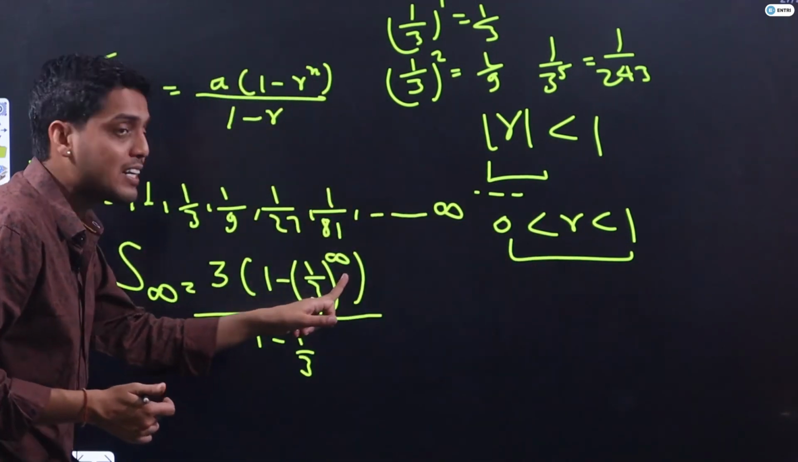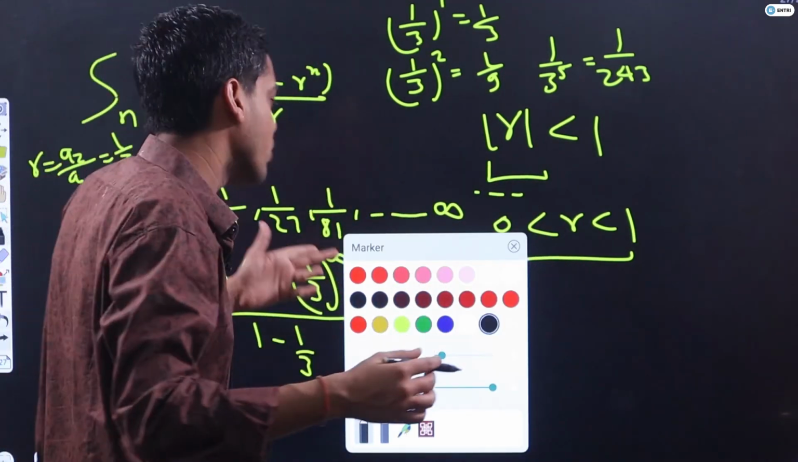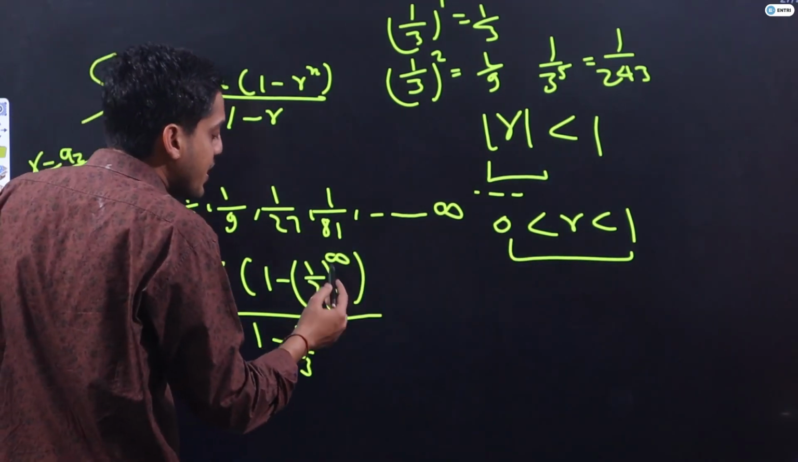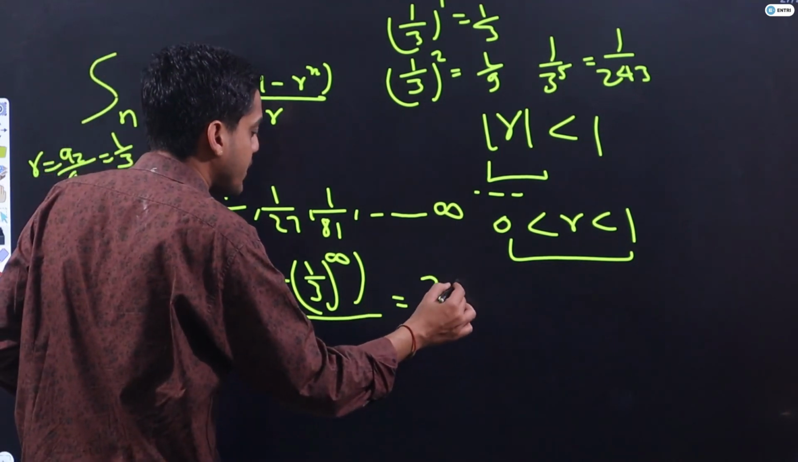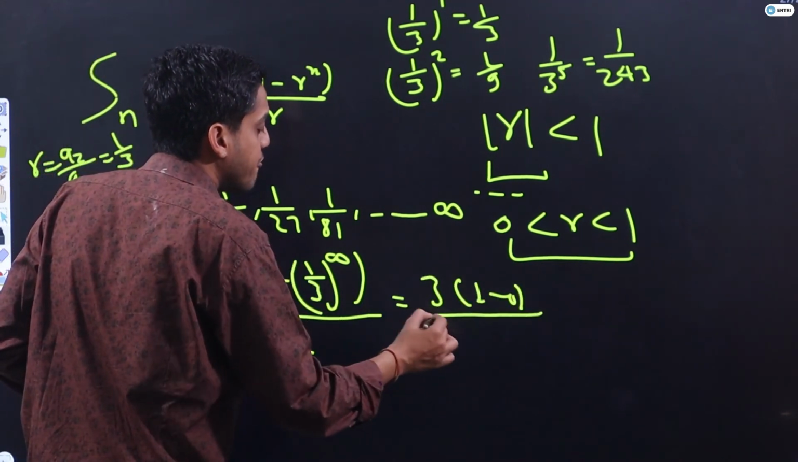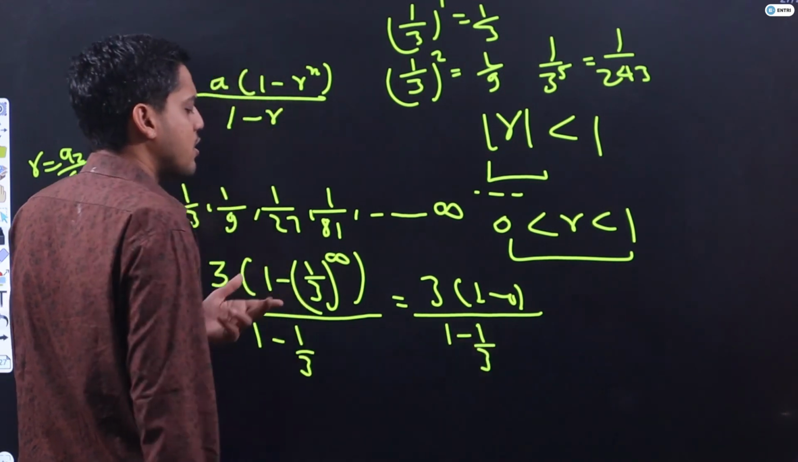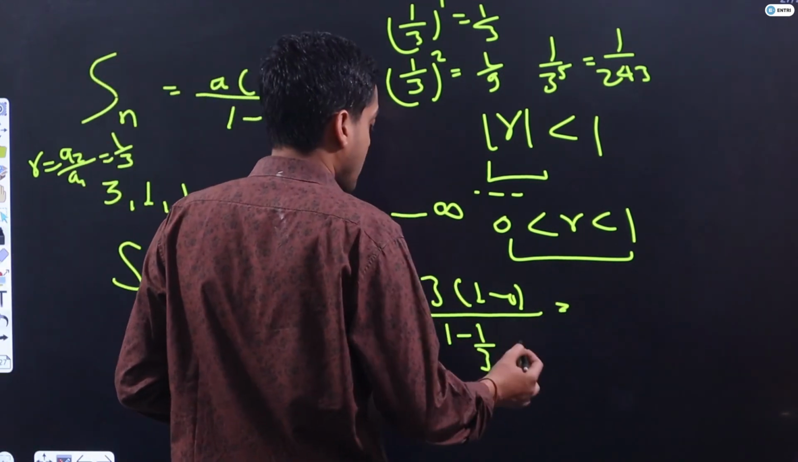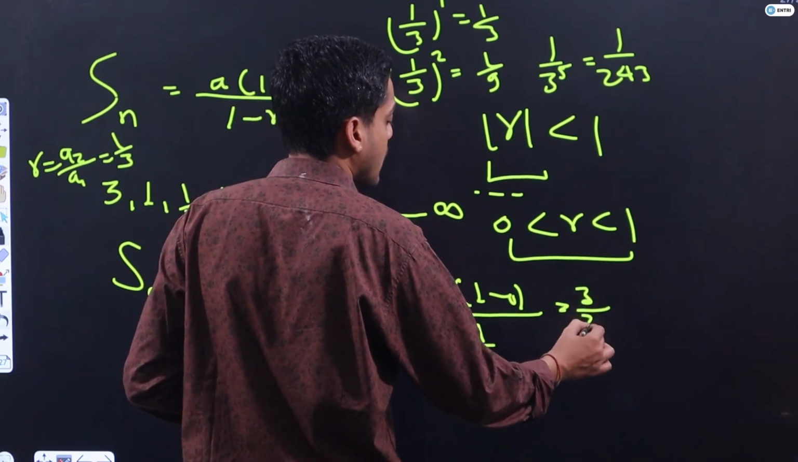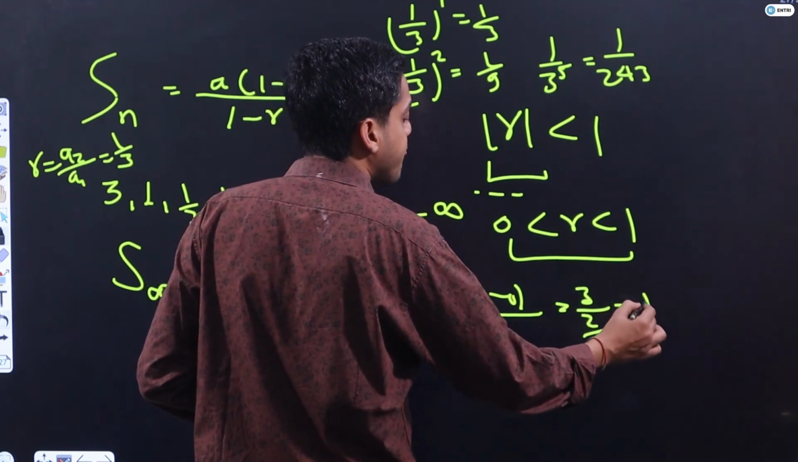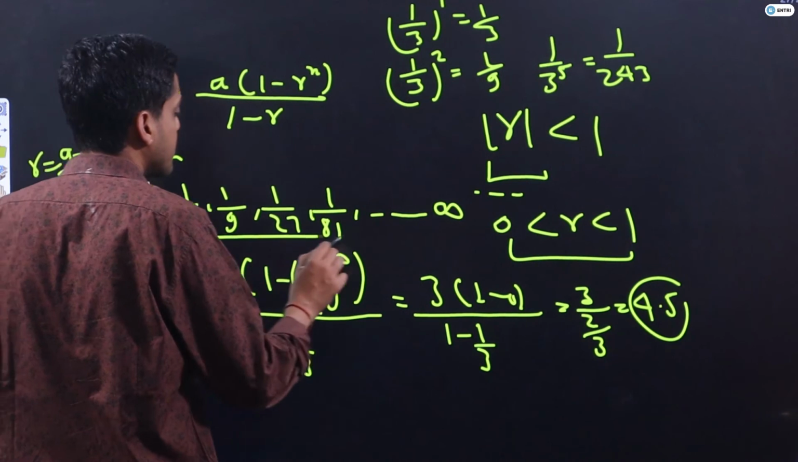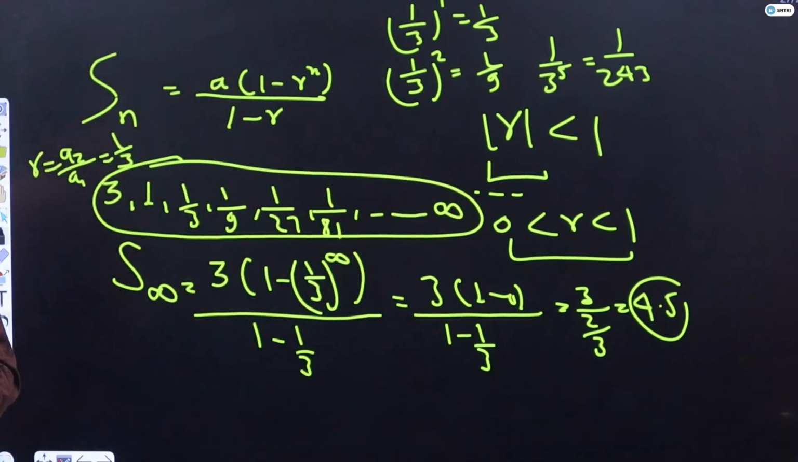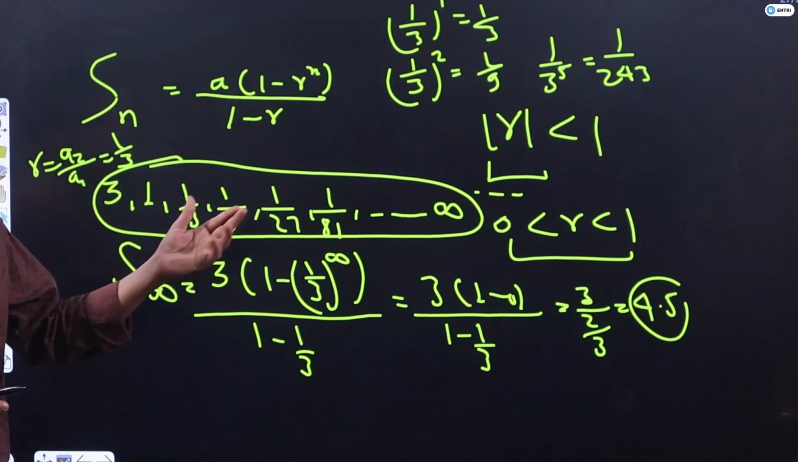So up to infinite terms, it will decrease up to what, guys? It will decrease up to 0. That's why my sum will become 3 into 1 minus 0 upon 1 minus 1 by 3. I think you can calculate this now: 3 upon 2 by 3. So 4.5 will be the sum of the infinite terms of this series. Are you getting this, students?